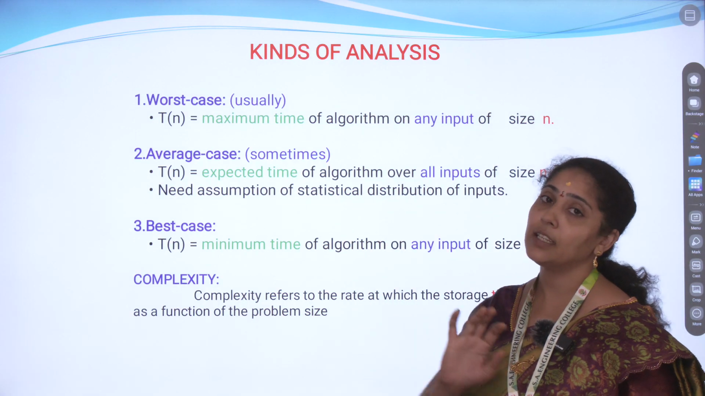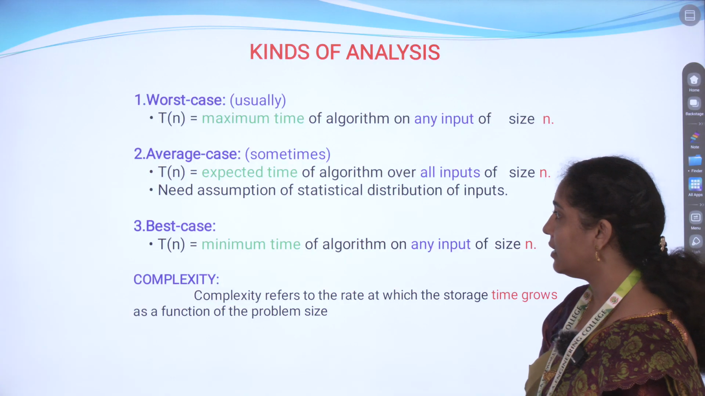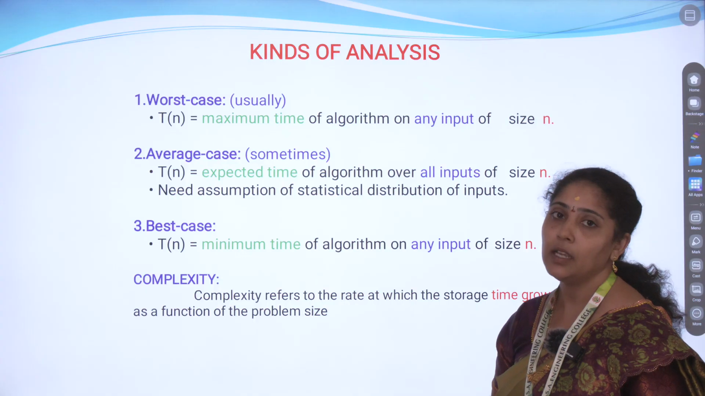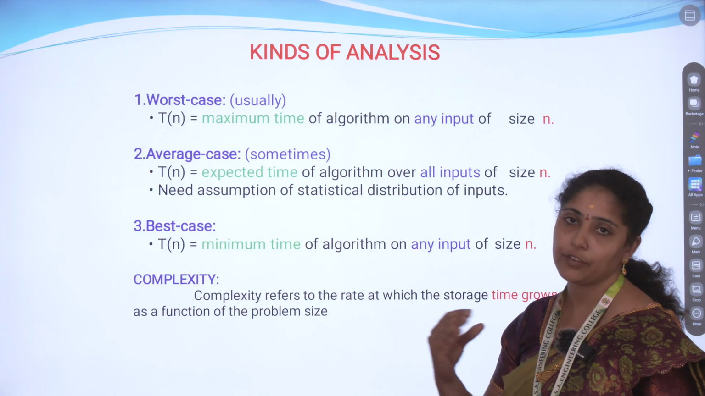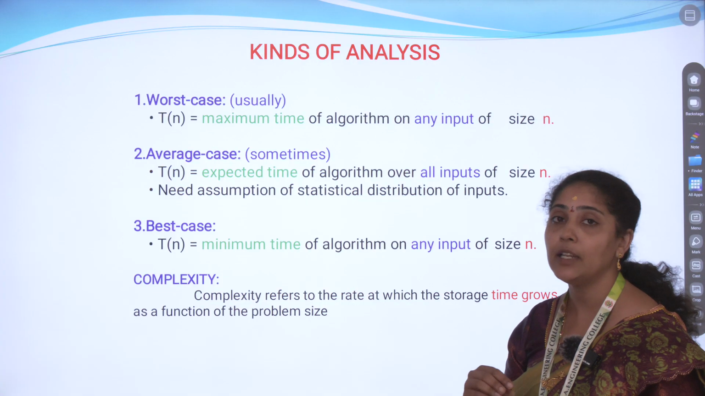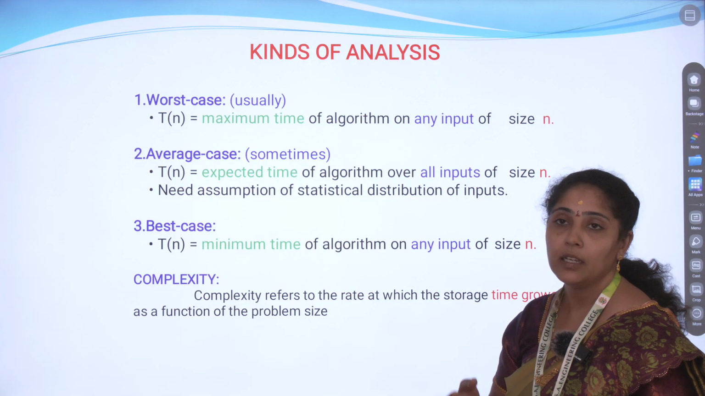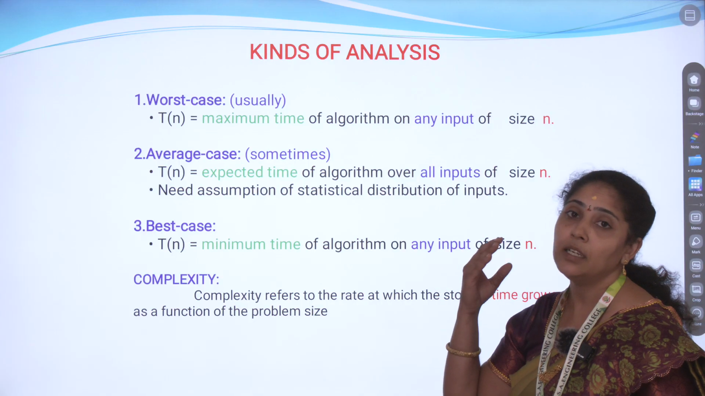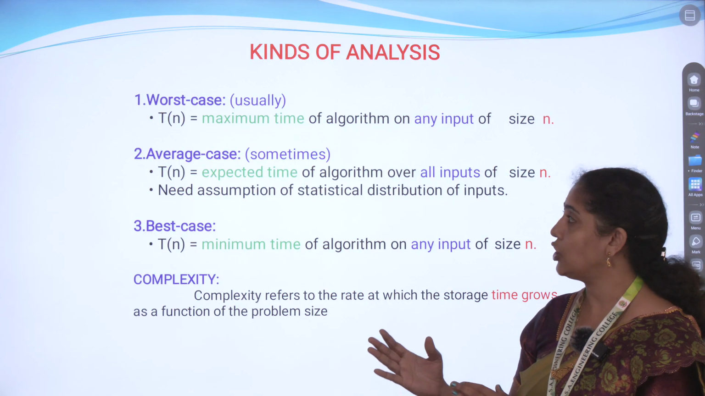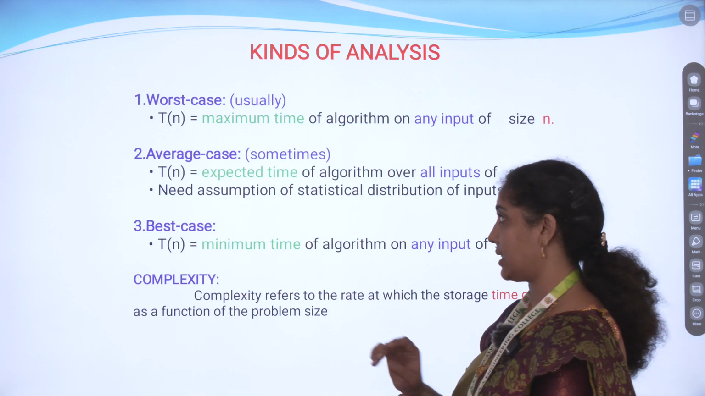For which kind of algorithm do we say worst case? For T of n, it is the maximum time. When an algorithm takes the maximum time for execution, we call that the worst case. For any input given to that algorithm, it will definitely take, say, 3 minutes for the execution. Like that, when we have ensured the maximum, it comes under worst case.